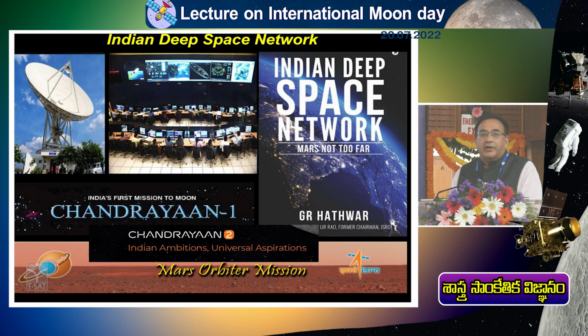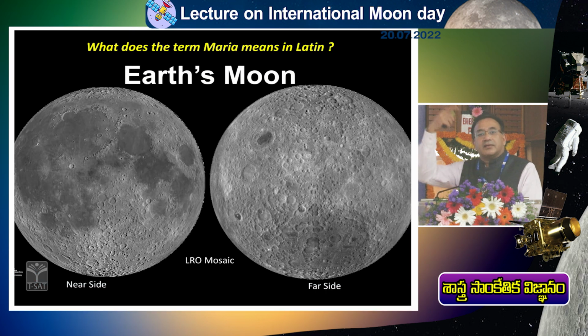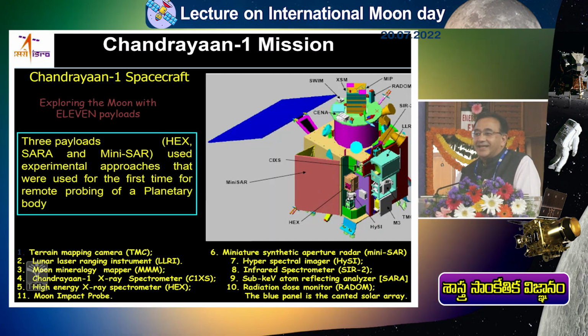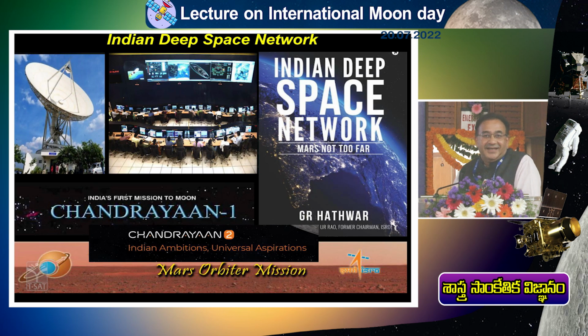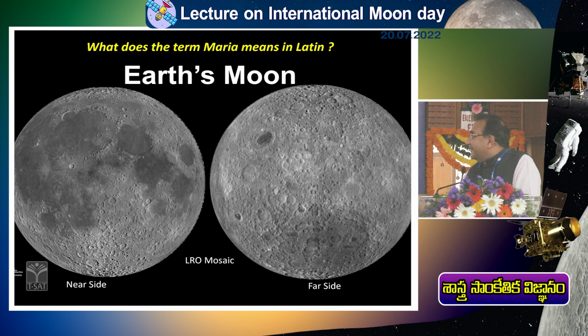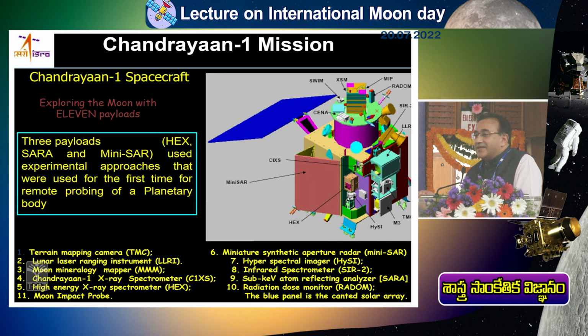And one fact you may be aware of is that we cannot see the other side of the moon from Earth. Compared with the moon, it has a lot of pits, a lot of pimples on the moon's surface. So you can tell those poets the moon is not a good entity to be compared with. So there are a lot of impact craters, and then these dark patches are there.